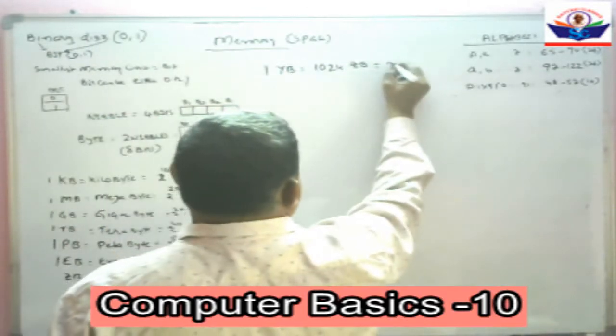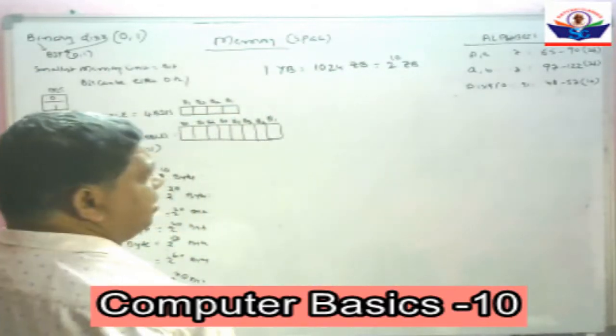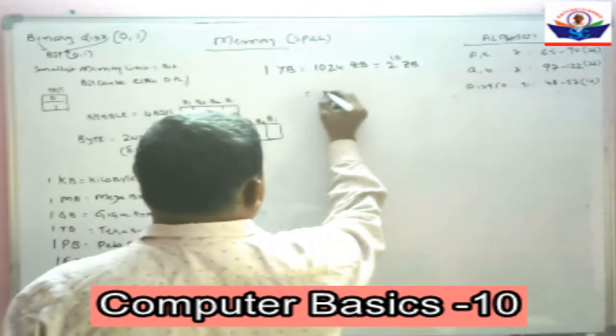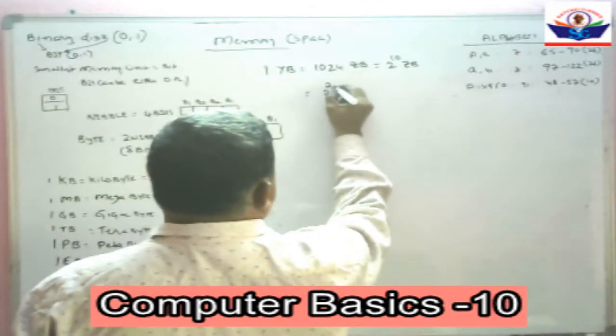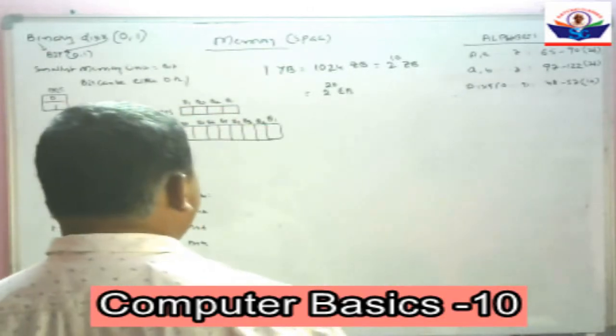That is 2 to the power of 10 zettabytes. That is equal to 2 to the power of 20 exabytes.